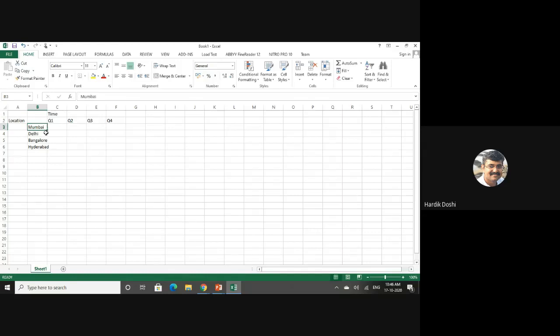So the time is quarter 1, quarter 2, quarter 3. This is a 2D structure, and these are all locations. This is how it is used. Now see the structure.